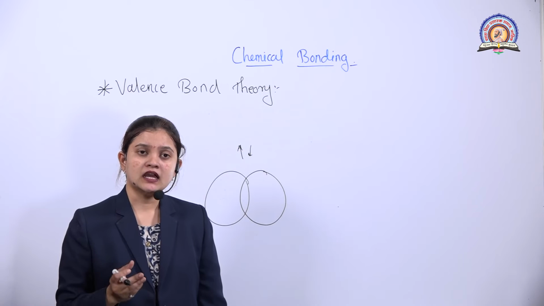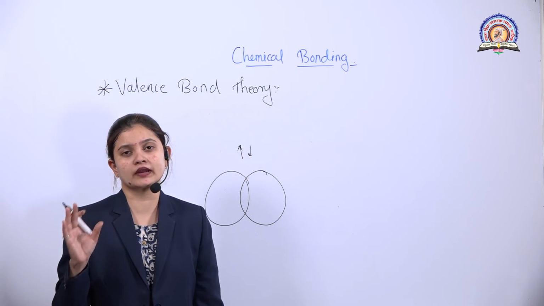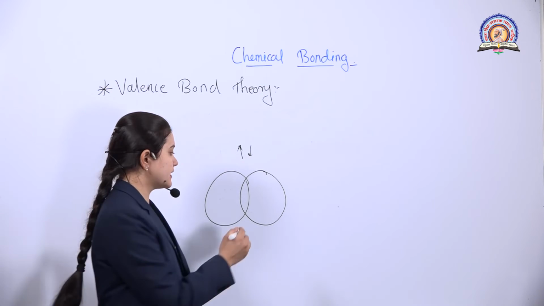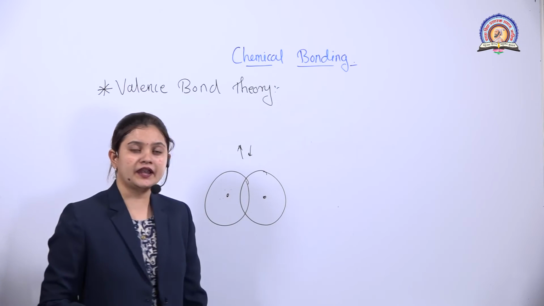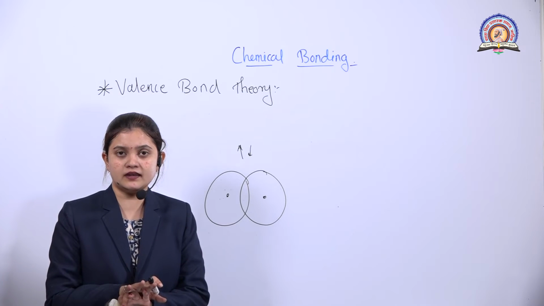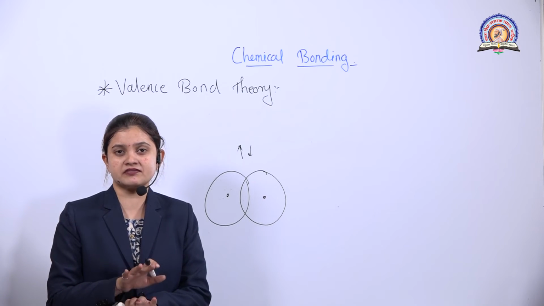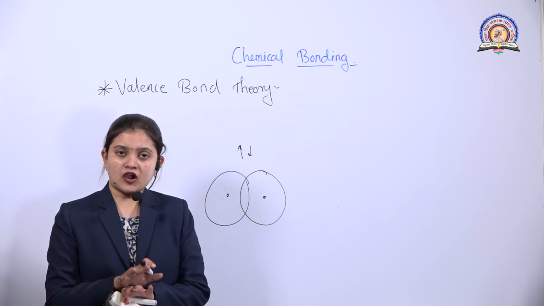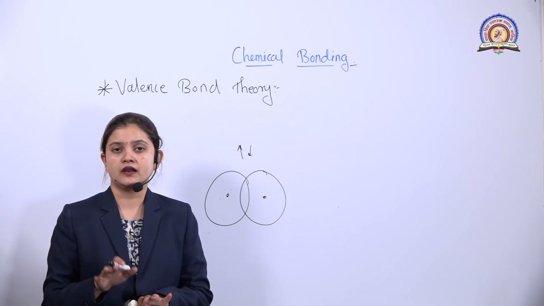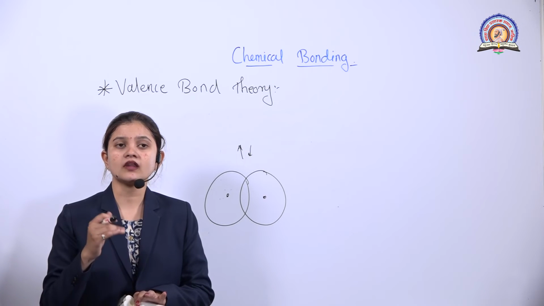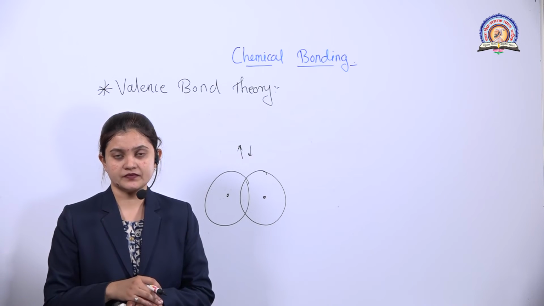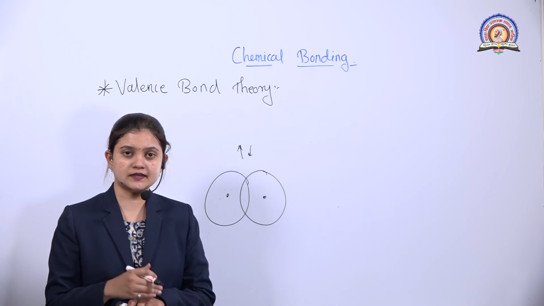The next thing is that there will never be complete overlapping of the two orbitals. Why is it so? This is because there is a nucleus present in the center of the atom, and the nucleus is always positively charged. When there is complete overlapping of orbitals, there is complete repulsion between the positively charged nuclei. So, to avoid this repulsion, there is only partial overlapping of orbitals. Next, the more the overlapping, the stronger the bond.